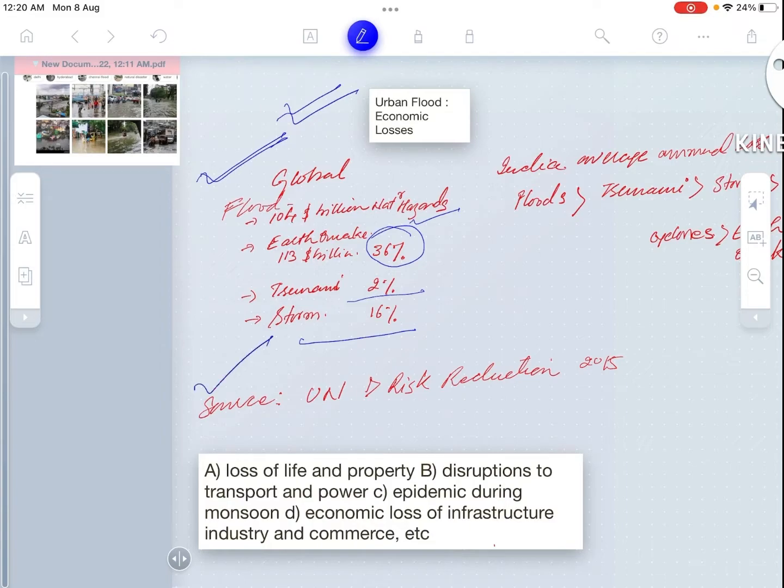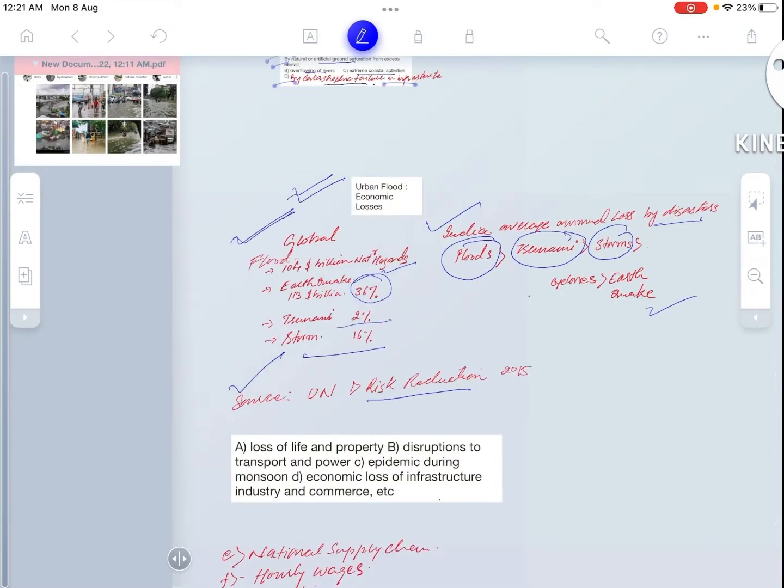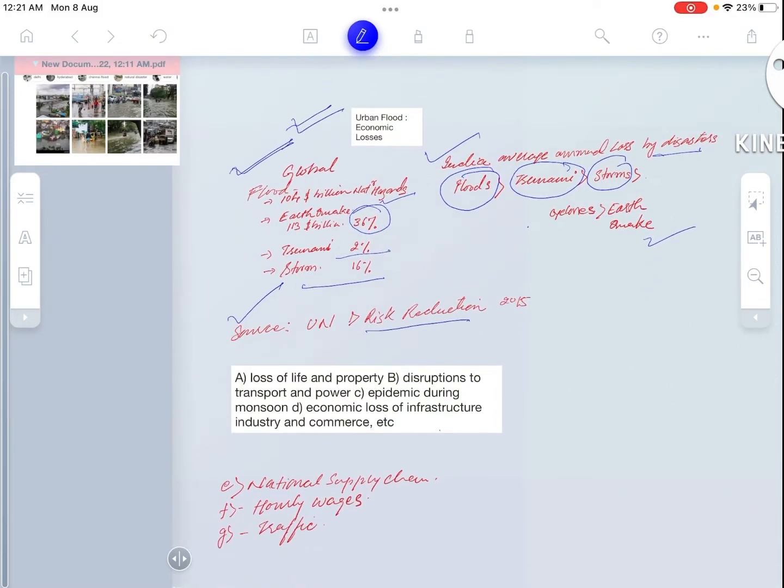This data is from the United Nations Disaster Risk Reduction 2015. Whereas in India, the average annual loss by disasters is maximum from floods, followed by tsunami, storms, cyclone, and then earthquake. So this is a fact that we can use in our answer writing.